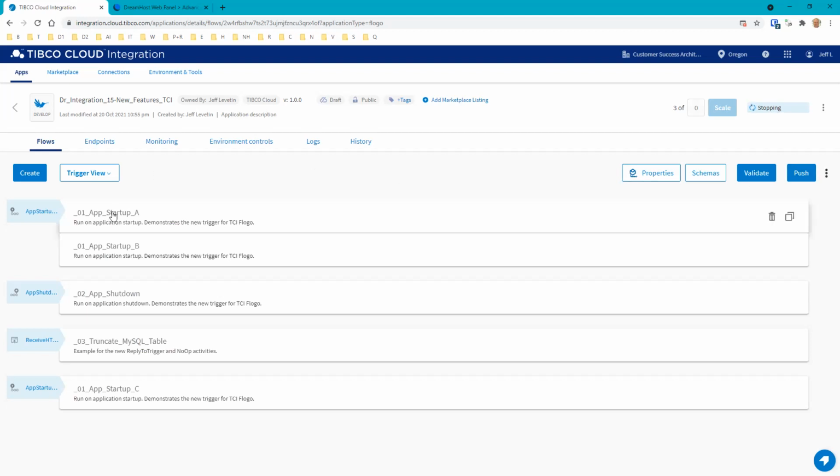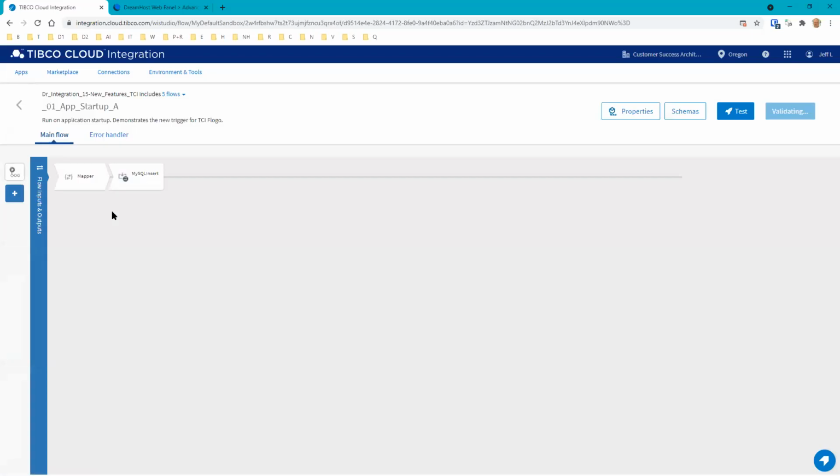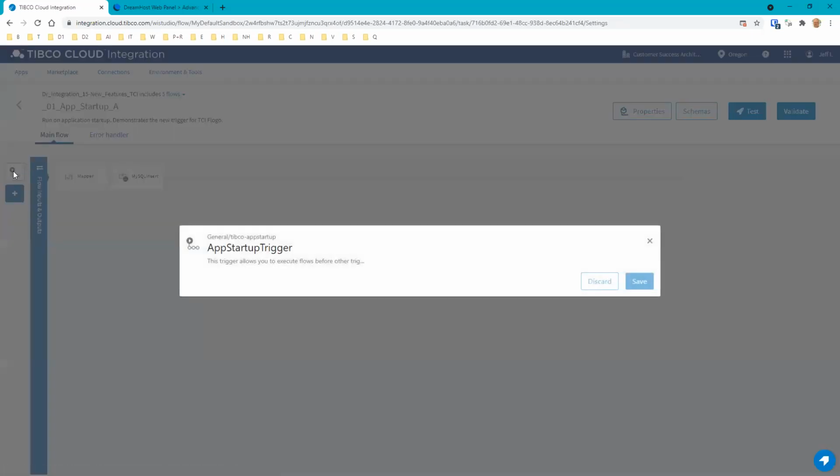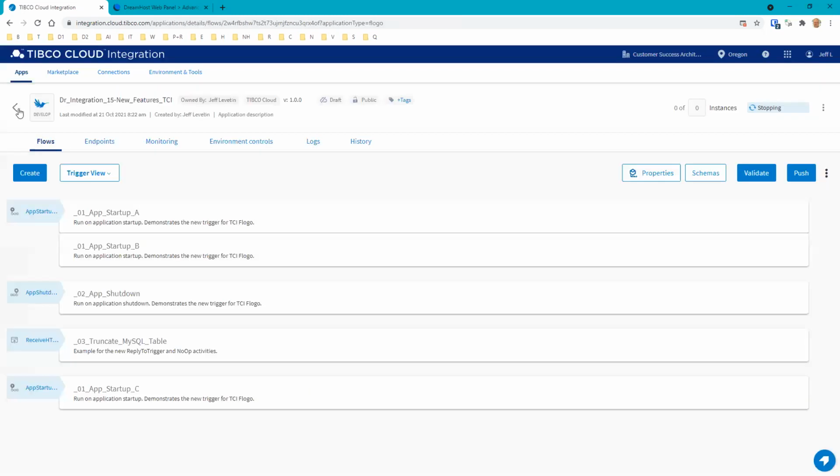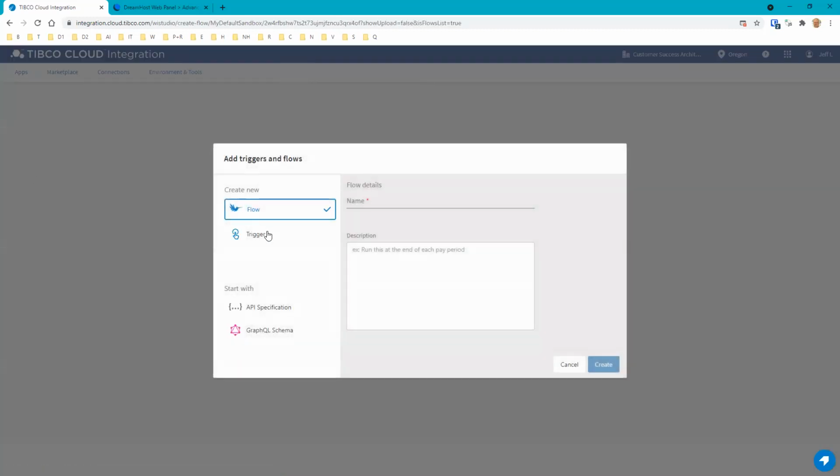All right. So head over to application startup here. Let's see what this looks like. So what we've done here is we've added this trigger, and this is basically just an application startup trigger. If you were to do this from a new flow perspective here, you would basically say create a flow. All right. You could either select the existing trigger,